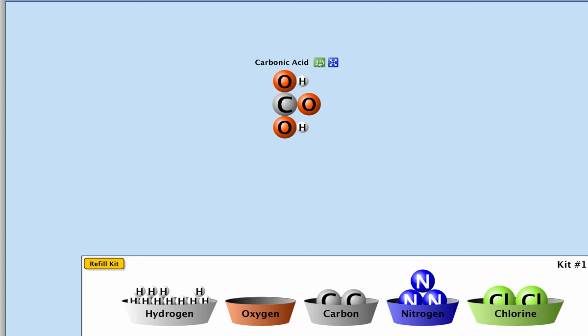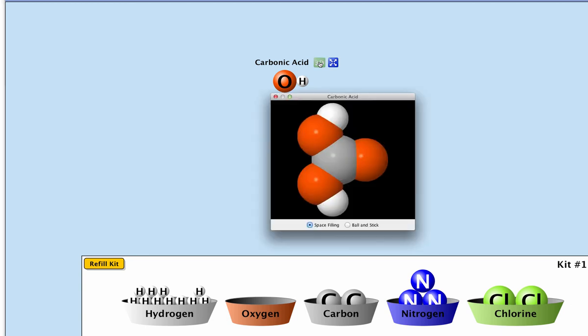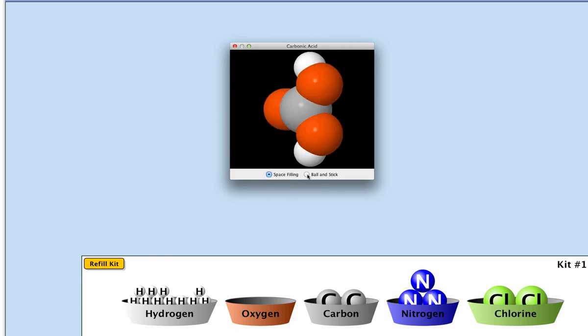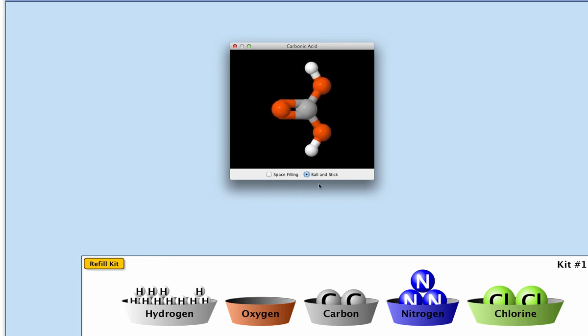And take a look at this 3D rendering. Take a look at this model. And then we'll actually put this up with the ball and stick. And you're going to want to look at how strange what has happened is. You remember originally carbon was double bonded to its 2 oxygen atoms. And when we brought 2 hydrogens in toward the oxygens, they took one of those bonds from carbon and stuck it over on the hydrogen.